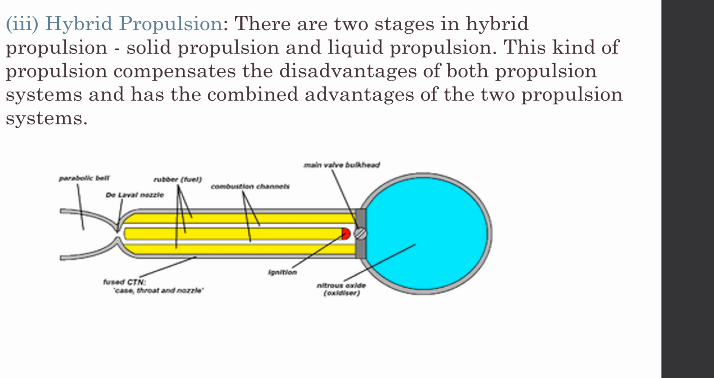There are two stages in hybrid propulsion: solid propulsion and liquid propulsion. This kind of propulsion compensates the disadvantages of both propulsion systems and has the combined advantages of the two propulsion systems. By the image, we can clearly understand.